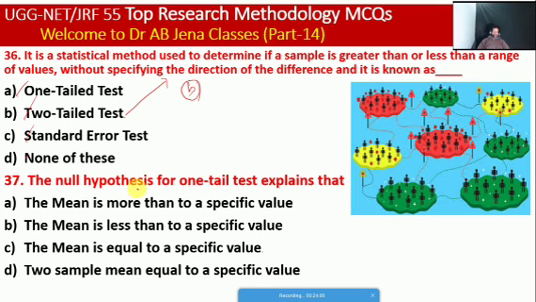Next one we will see: the null hypothesis for one tailed test explains what? A, the mean is more than a specific value. B, the mean is less than a specific value. C, the mean is equal to a specific value. D, two sample means equal to a specific value. So friends, here C is the right option. So the null hypothesis for one tailed test explains that the mean value is equal to a specific value.